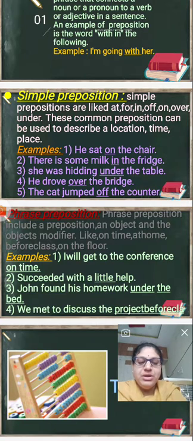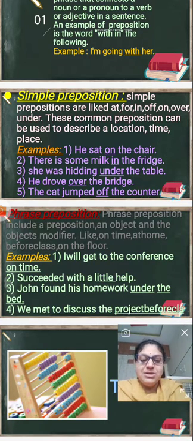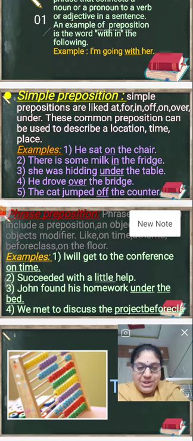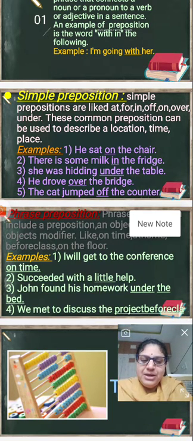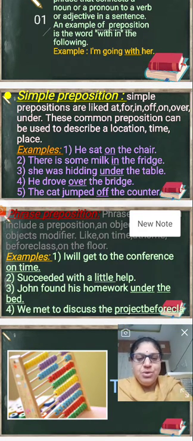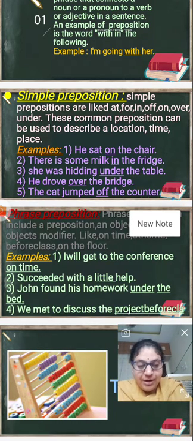And the next one, the purpose. Why did you go there? Why did you go to the market? We went to the market for vegetables. "For" comes under the preposition. We went to the market for vegetables.